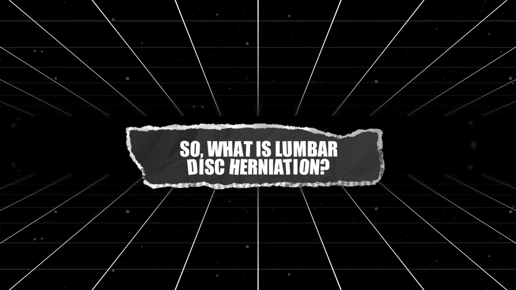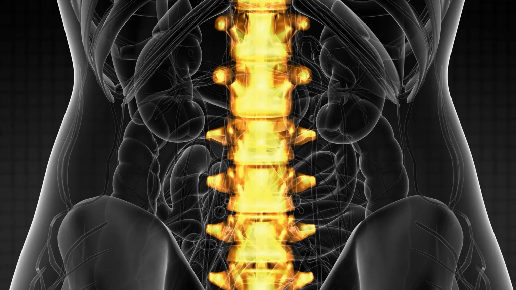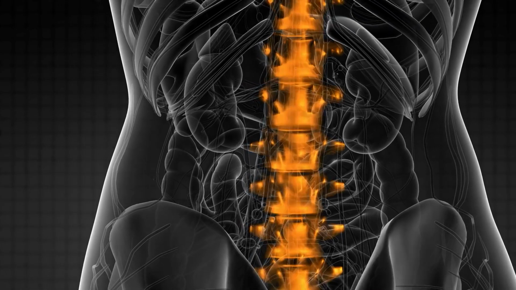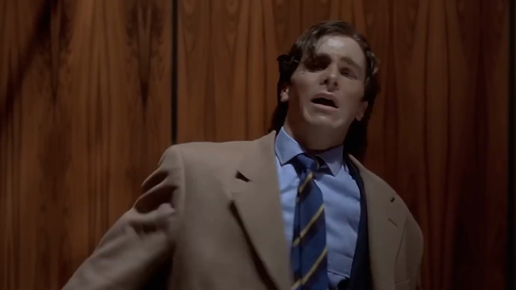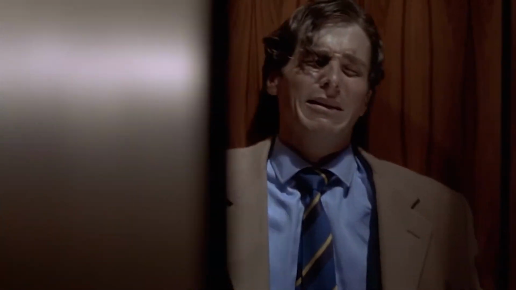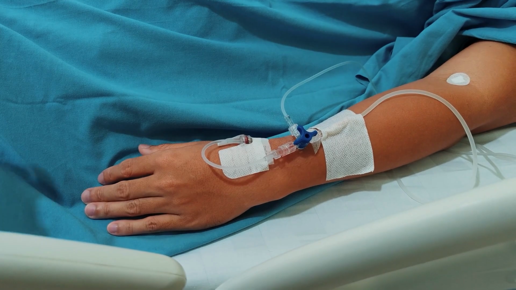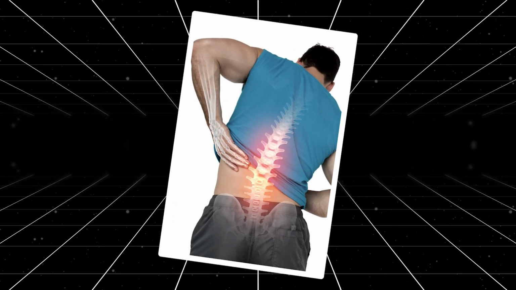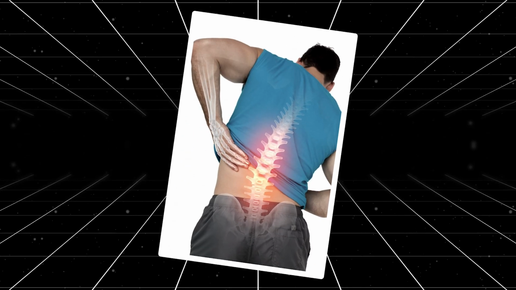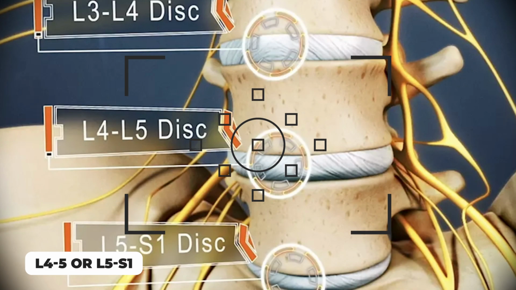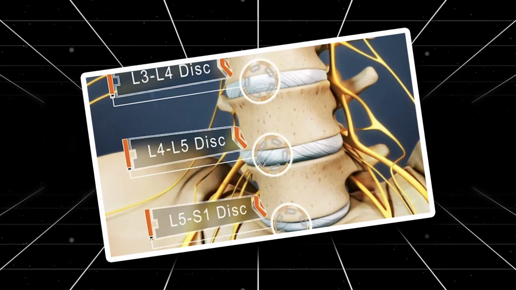So, what is lumbar disc herniation? Lumbar disc herniation or rupture usually happens due to trauma, whether mild, moderate, or severe, and can also result from repetitive minor injuries over time. It's actually the most common cause of chronic low back pain. Most often, it's the L4-5 or L5-S1 discs that are affected,